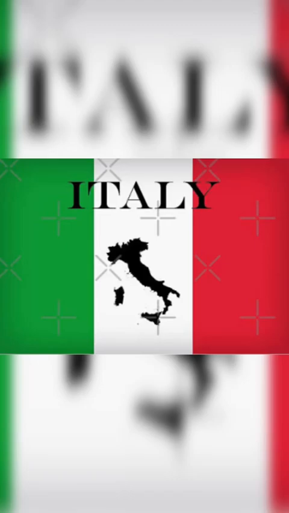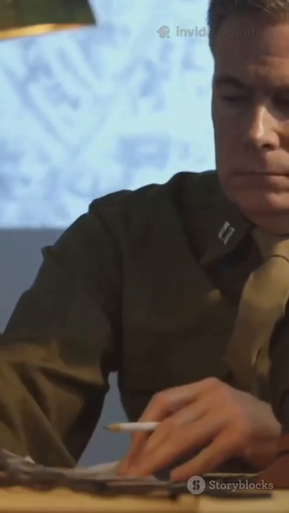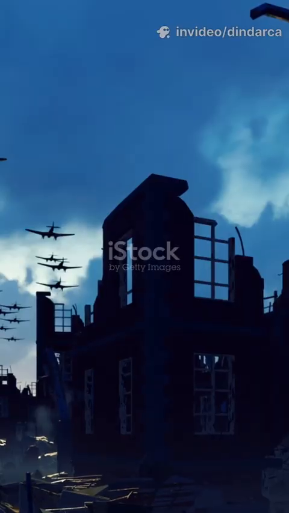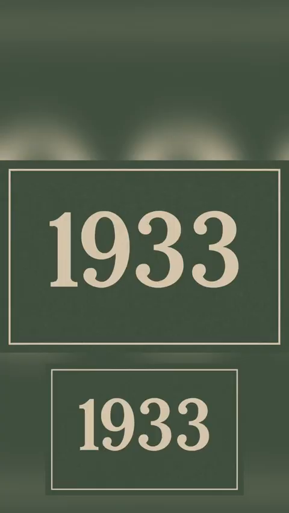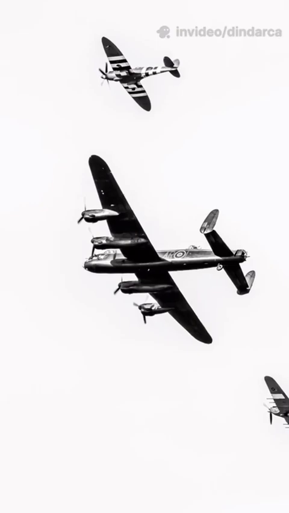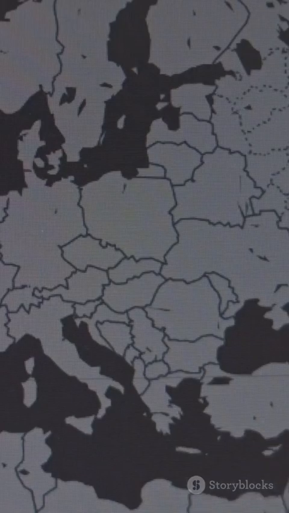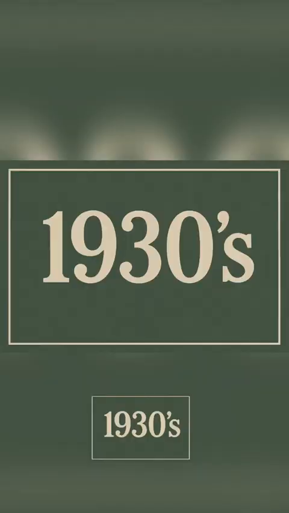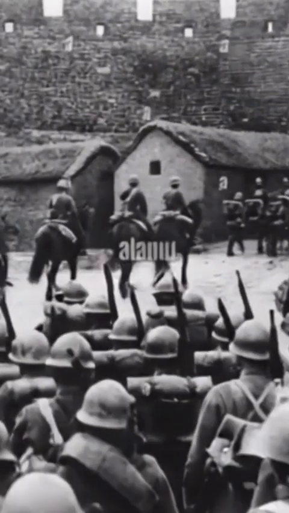In Italy, Benito Mussolini rose to power. In Germany, Adolf Hitler promised to restore national pride and expand the nation's strength. By 1933, Hitler became chancellor. He defied the Treaty of Versailles, rebuilt the military, and spread his dangerous vision of racial superiority, expansion, and hatred of Jews. The 1930s became a decade of unchecked aggression.